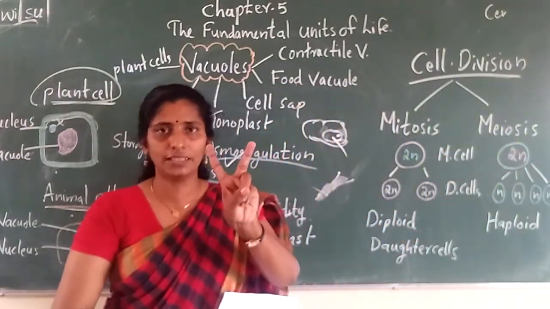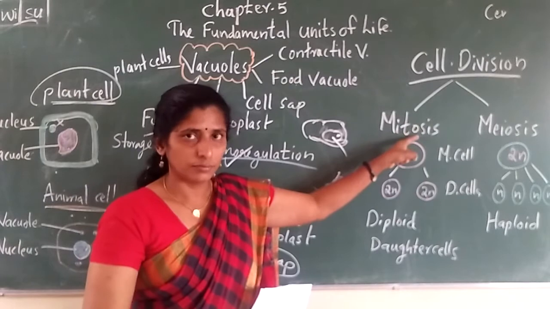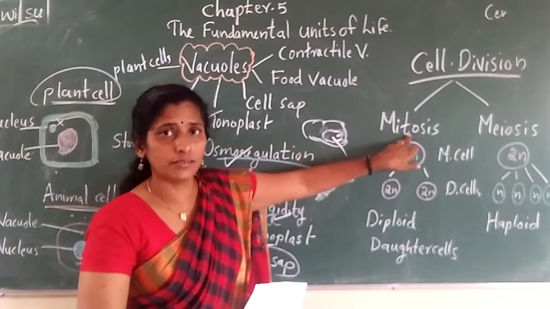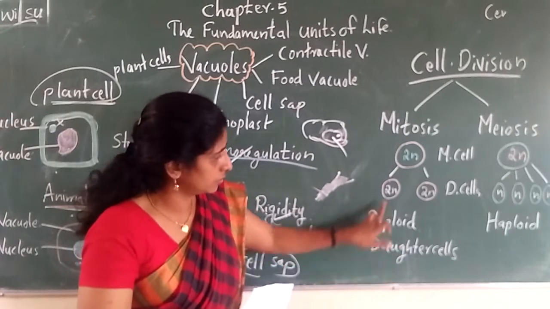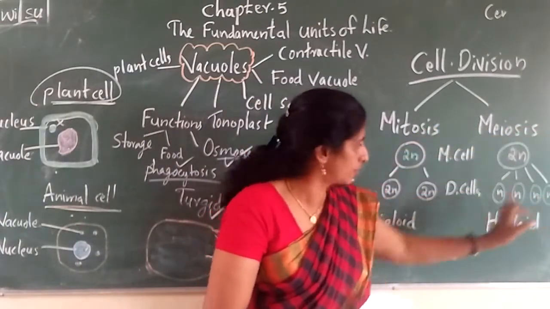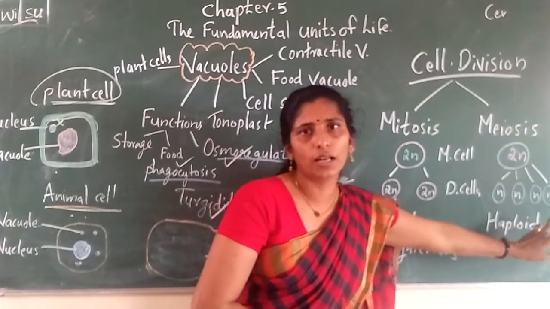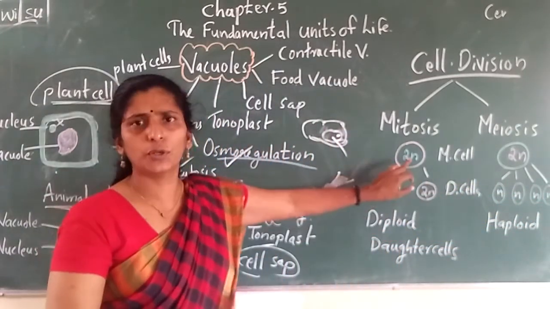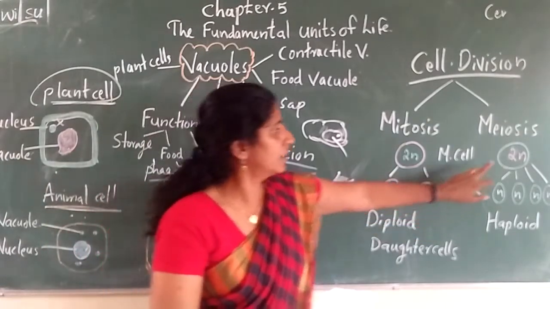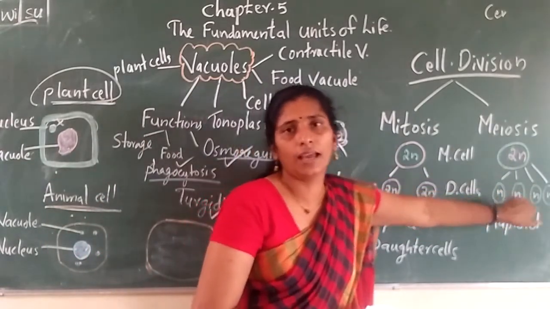What are the two types of cell division? Mitosis, meiosis. So in the case of mitosis, how many daughter cells are formed? 2. But in the case of meiosis, how many daughter cells are formed? 4. Now you may be seeing here 2n and here 2n and here 2n and here 2n, but here n.